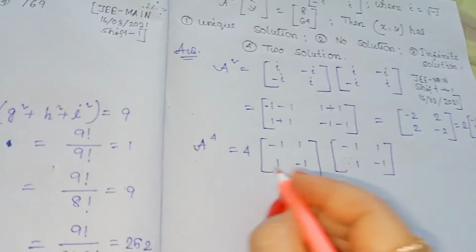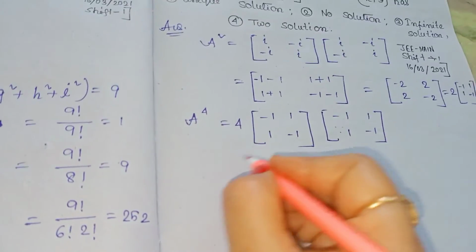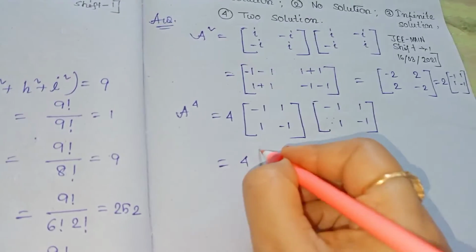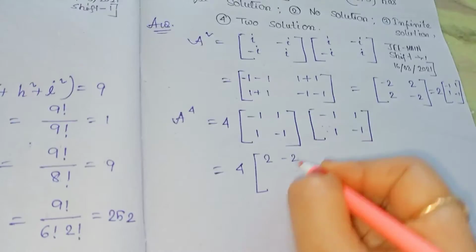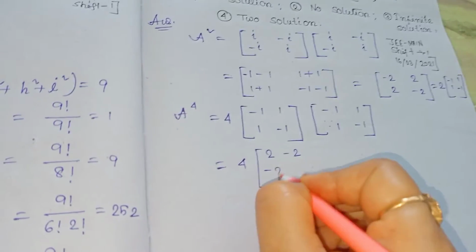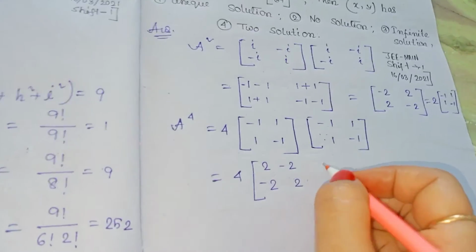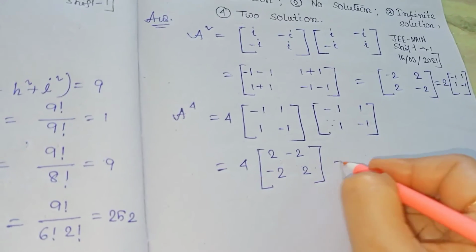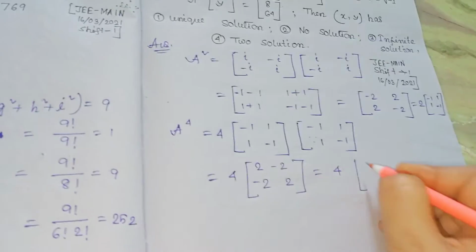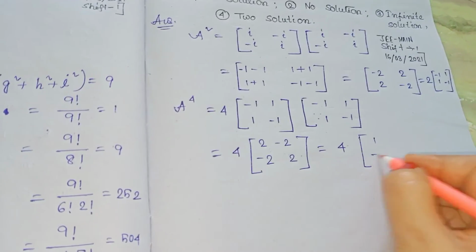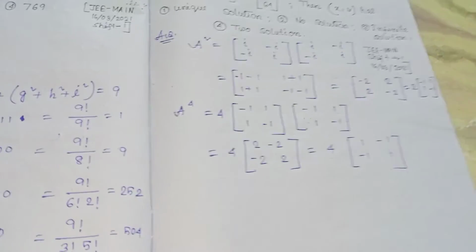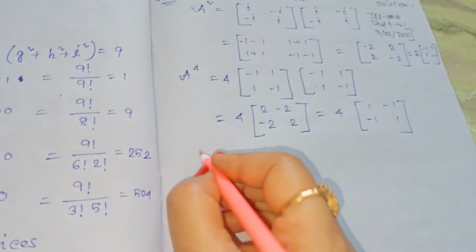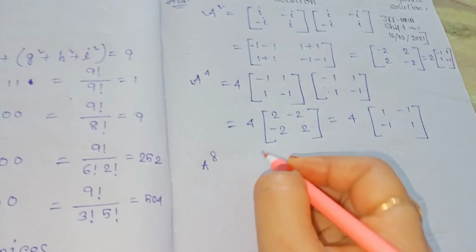That is equal to 4 into [2, minus 2; minus 2, 2]. So it becomes 4 into [1, minus 1; minus 1, 1]. So now A to the power 4 is that, so we should calculate A to the power 8 now.